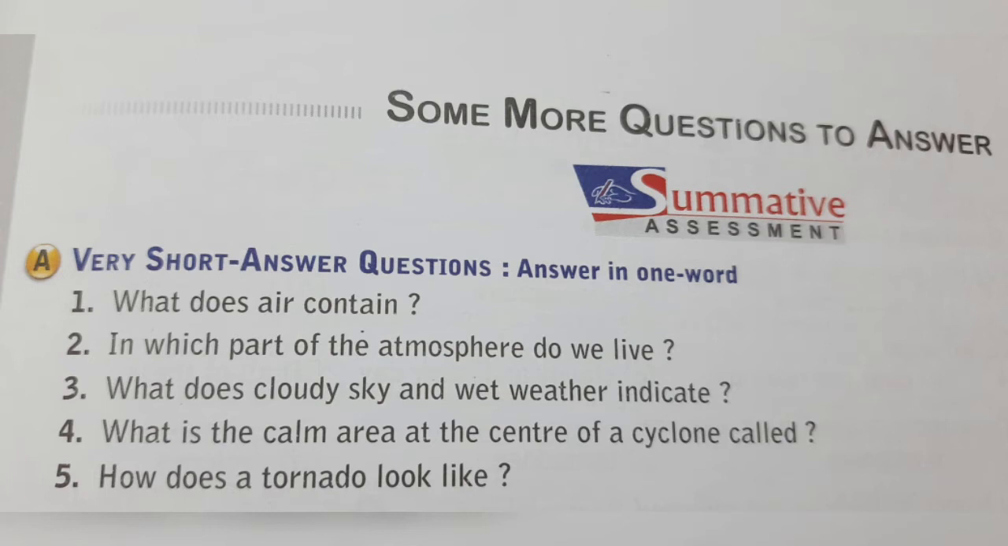The fourth question is, what is the calm area at the center of the cyclone called? This is called the eye of the cyclone. Now the next question is, how does a tornado look like? Tornado actually looks like a twisting funnel moving with very high speed and with strong winds revolving around it.